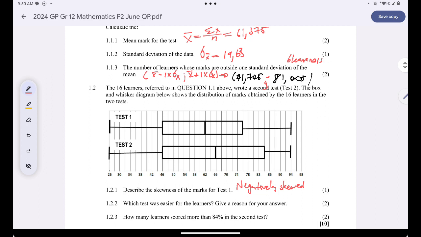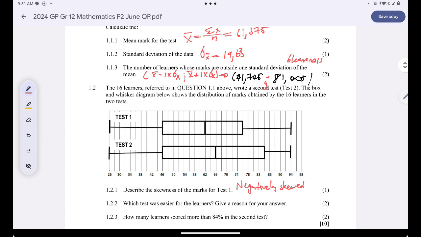Are you together? Our test is negatively skewed. Why am I saying that? Because there is more variation in this block as compared to this one. That's why I'm saying my test is negatively skewed.